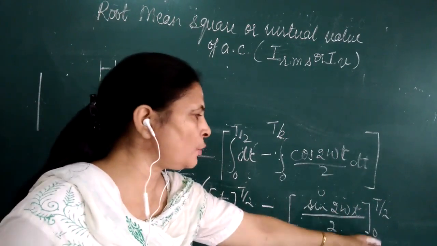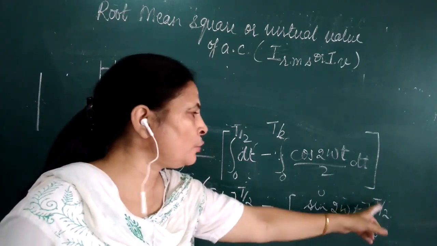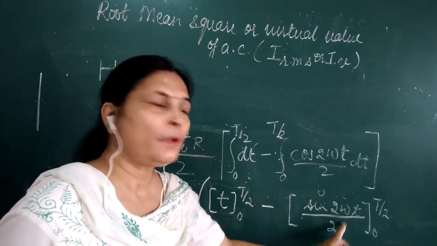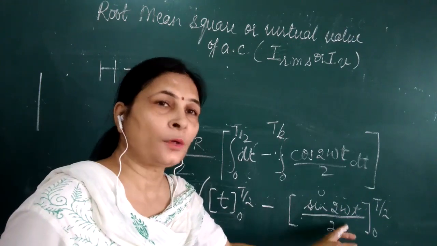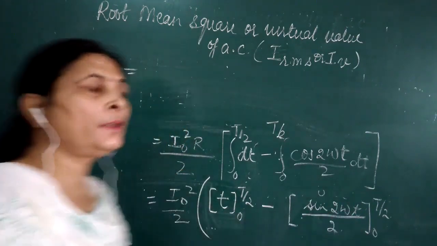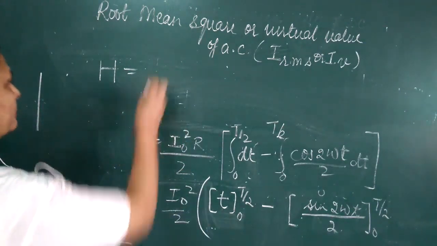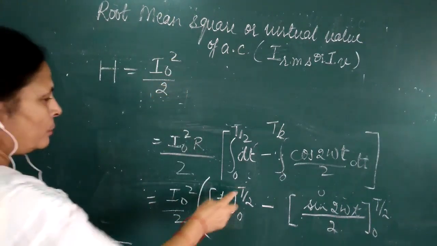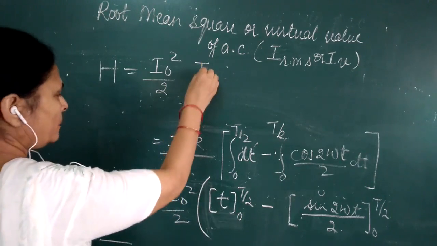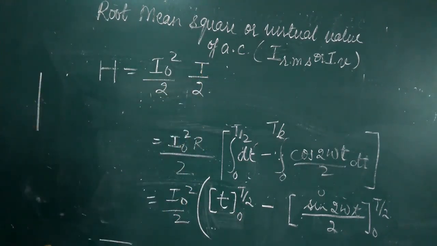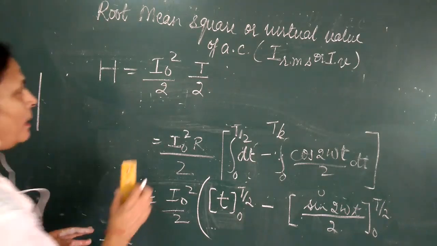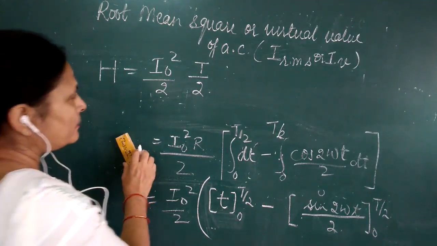See, sine zero, the lower limit is going to give you 0. When you use t by 2 over here, and 2 omega is 2 pi by t, when you use it here, you will again get 0. So this term is going to give you 0 after integration. So we are left only with this term. I naught square upon 2, upper limit minus lower limit is now going to give me t by 2 only. So this is the only term which is being left.